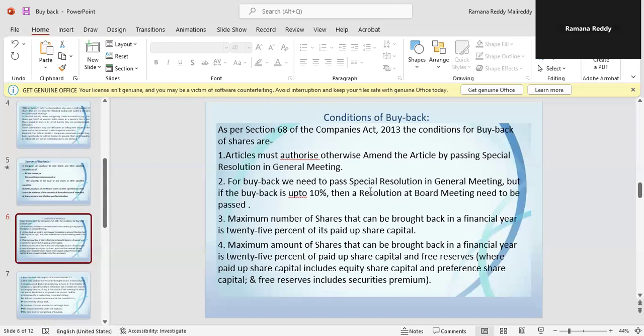So the difference is, for buyback we need to pass a resolution in a general meeting if it is above 10% and up to 25%. But if it is up to 10%, then a board resolution is sufficient. The maximum number of shares that can be bought back in a financial year is 25% of paid up share capital, and the maximum amount is 25% of paid up share capital and free reserves.